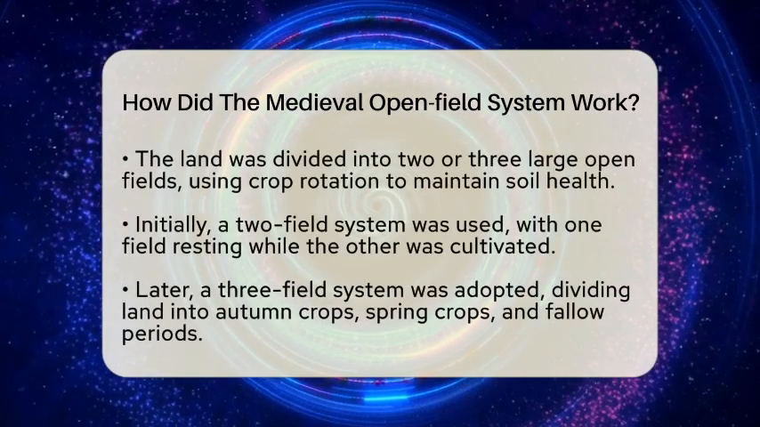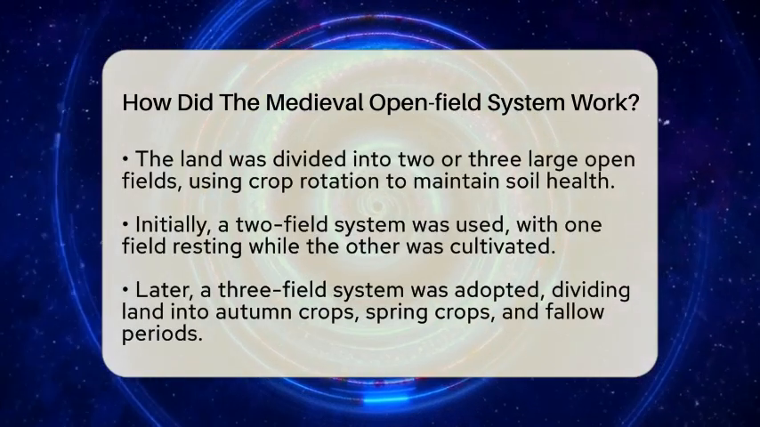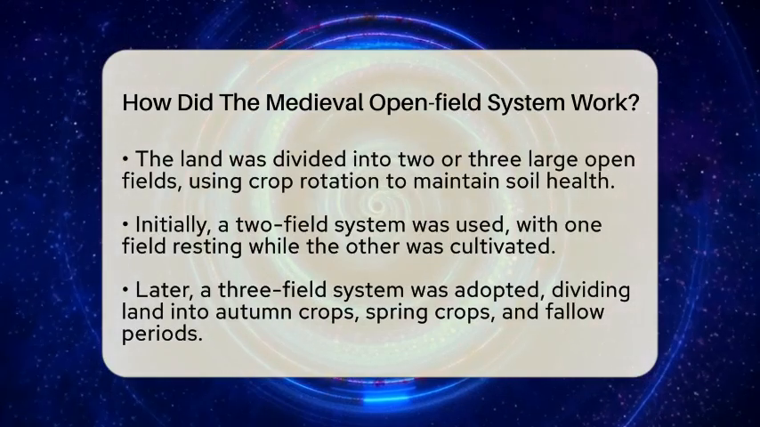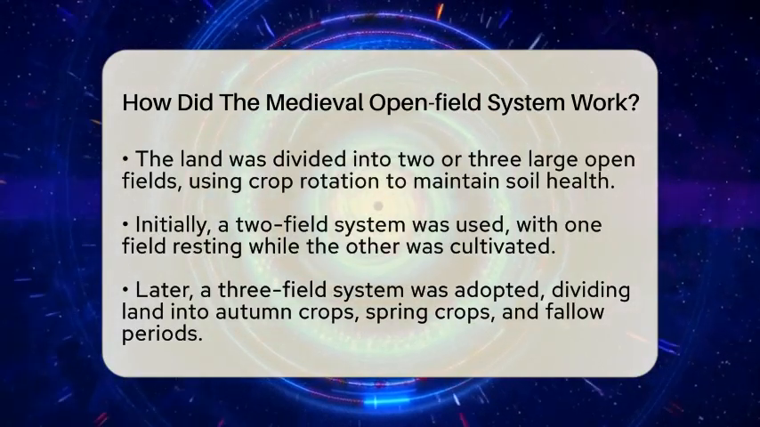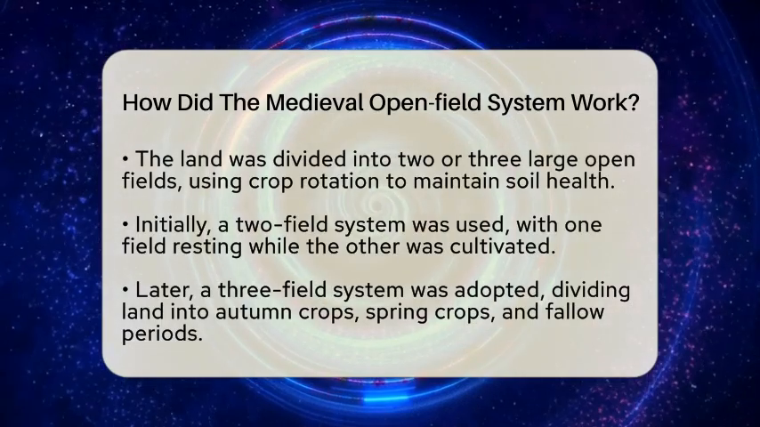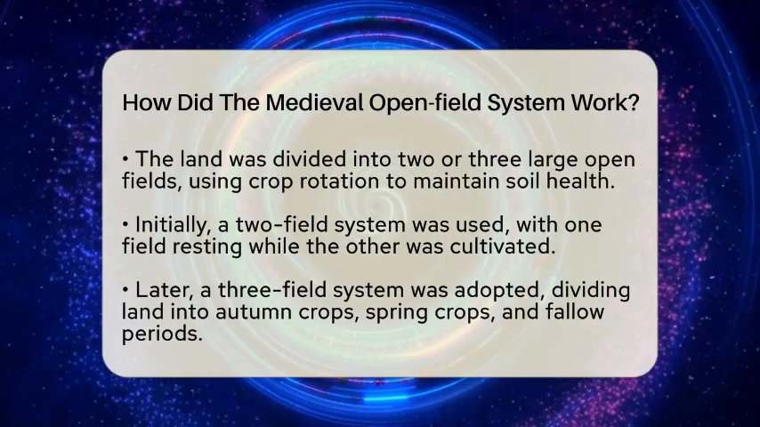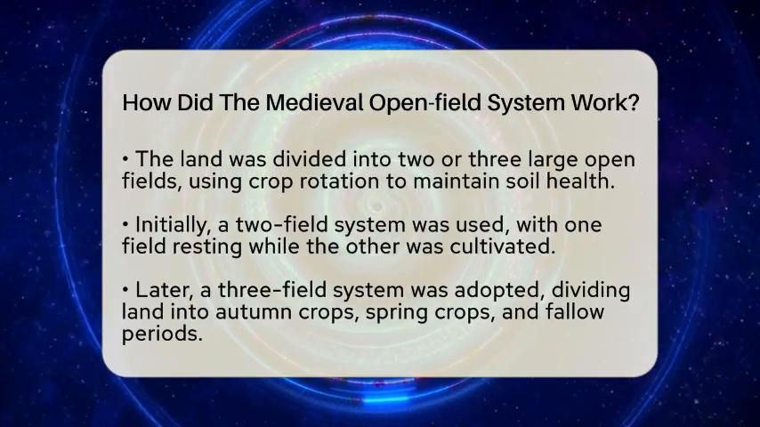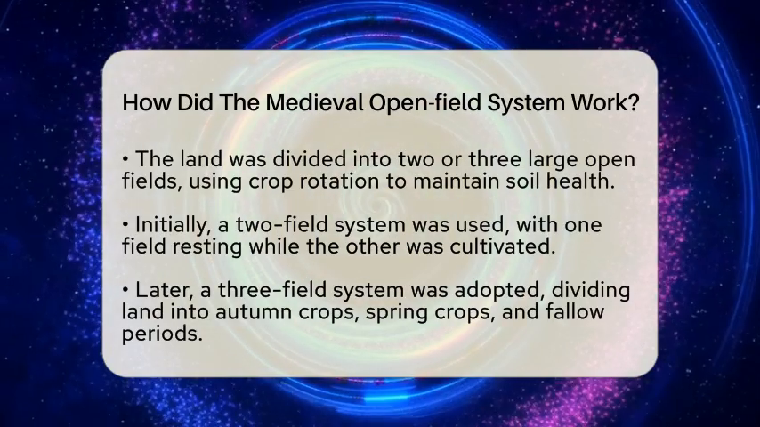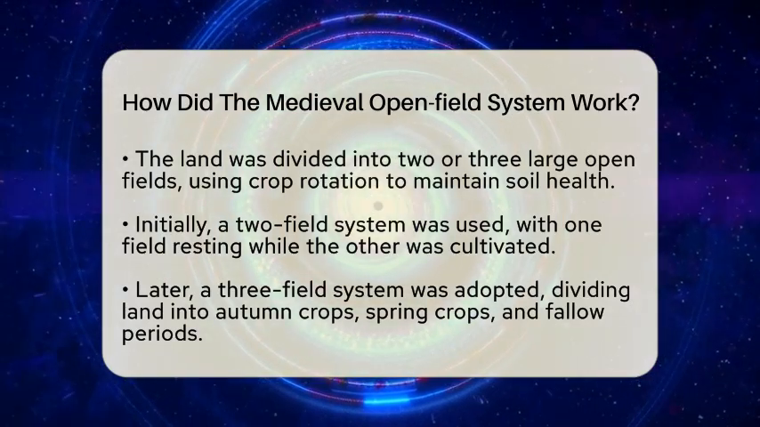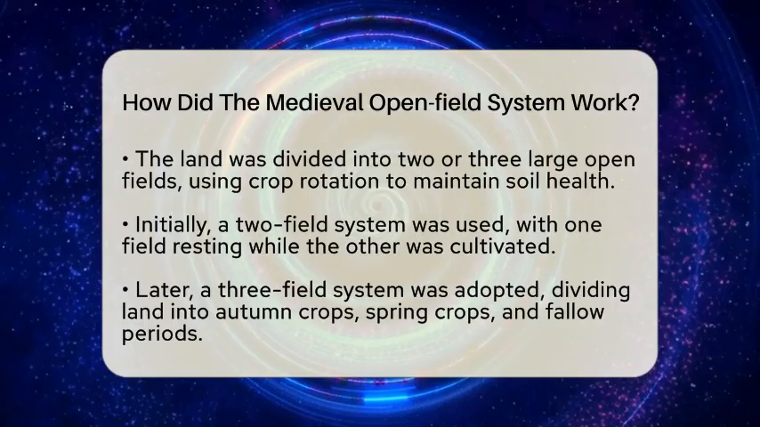The land was divided into 2 or 3 big open fields. Farmers used a crop rotation system to keep the soil healthy. At first, a 2-field system was common, where one field was planted while the other rested. Later, a 3-field system was adopted, dividing the land into 3 parts, 1 for autumn crops, 1 for spring crops, and 1 left fallow. This rotation helped prevent soil exhaustion and allowed land to be used for grazing during fallow periods.